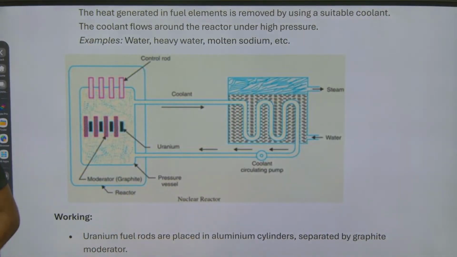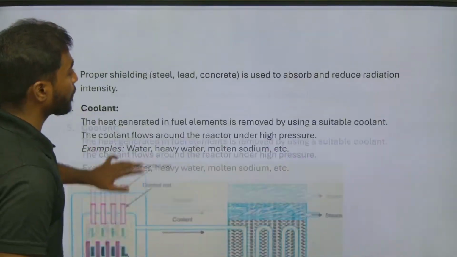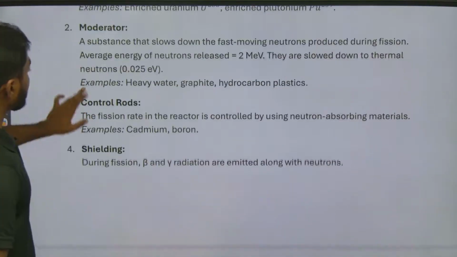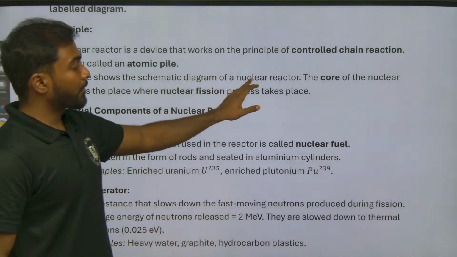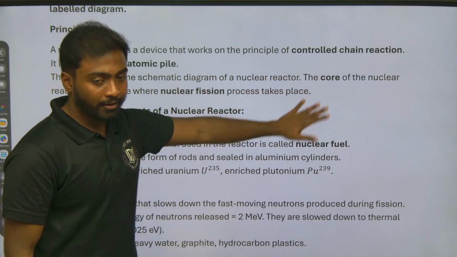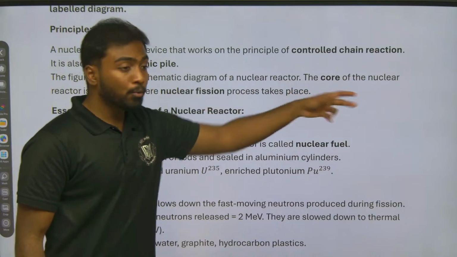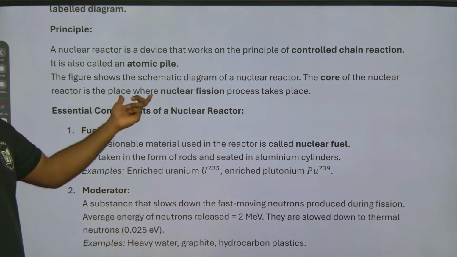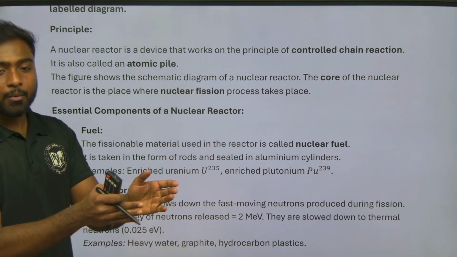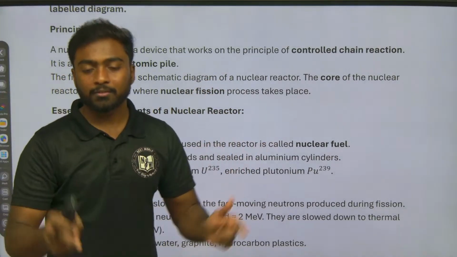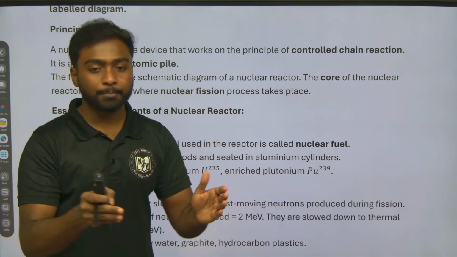So you have taken the diagram. Now you can see here the second point. The figure shows the schematic diagram of a nuclear reactor. The core of the nuclear reactor is the place where the nuclear fission process takes place. So inside that, whatever we have mentioned, the nuclear fission process takes place.